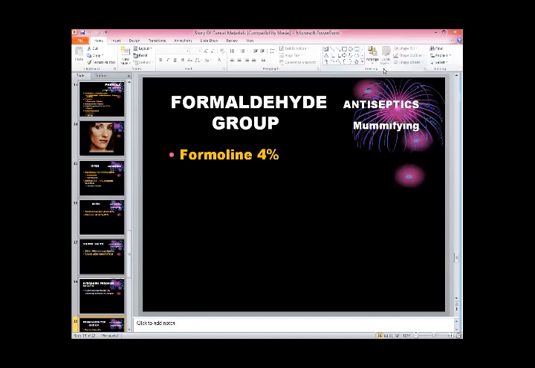When a person dies, the self-defense mechanism stops. When it stops, all the bacteria become machinery and start producing toxins. Bacteria themselves do not degenerate any body or tissue cell.